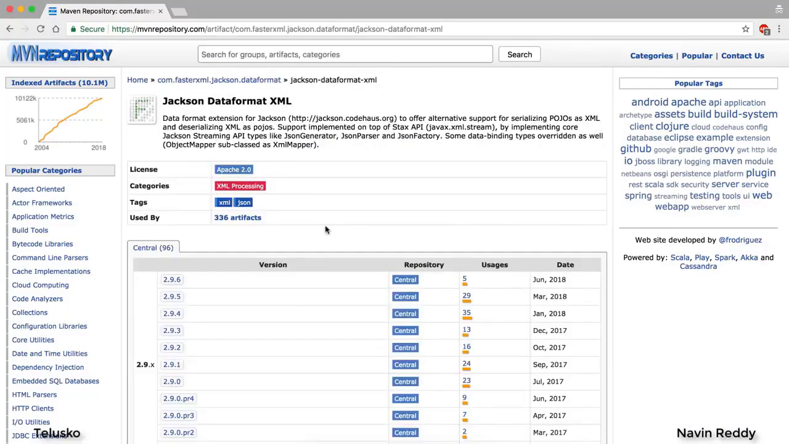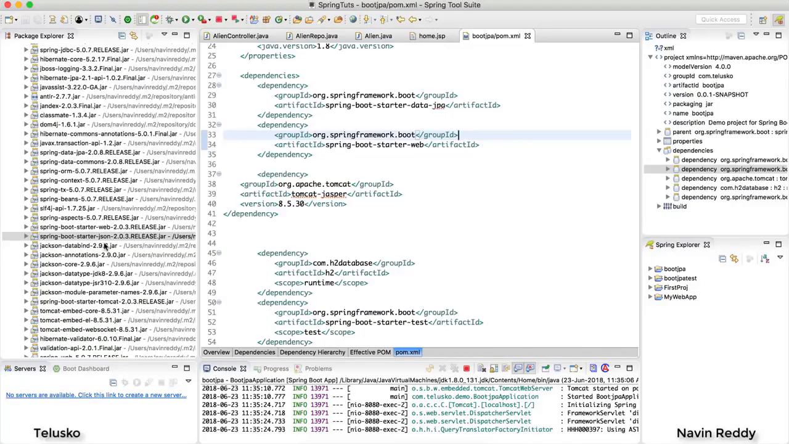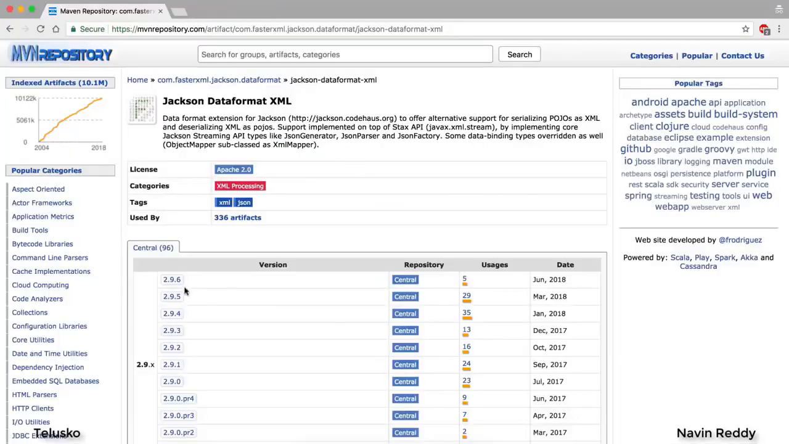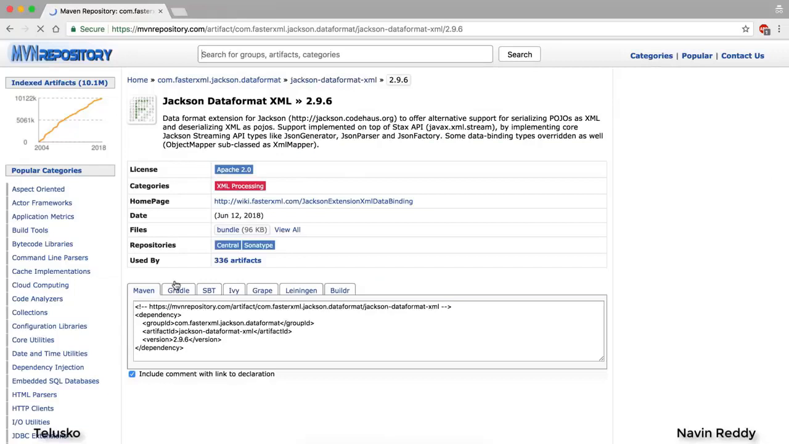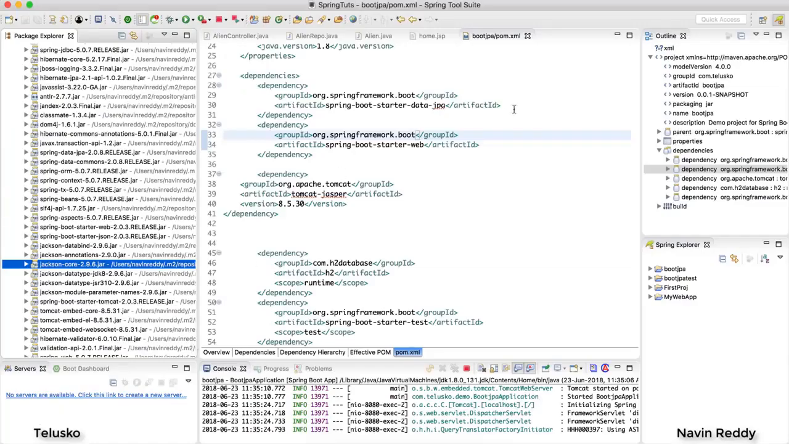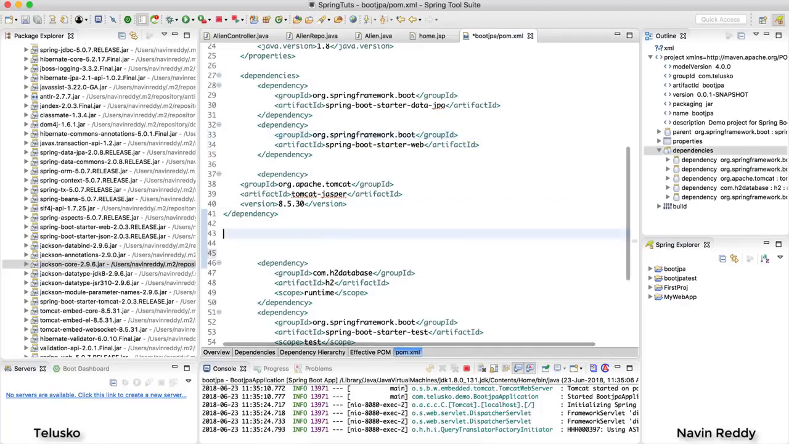Now to verify which version you want, just go back to your package explorer, and here you will find the version of Jackson which we are using, which is 2.9.6. So just to make it compatible, we will go for the same version for data format. I will click on 2.9.6. I don't want to comment. I'll copy this code, go back to your code and paste.